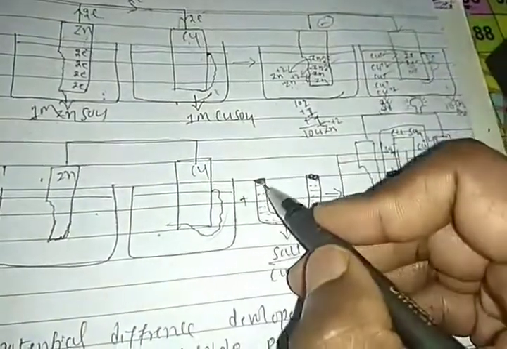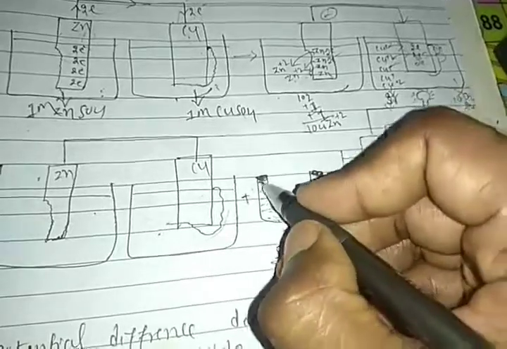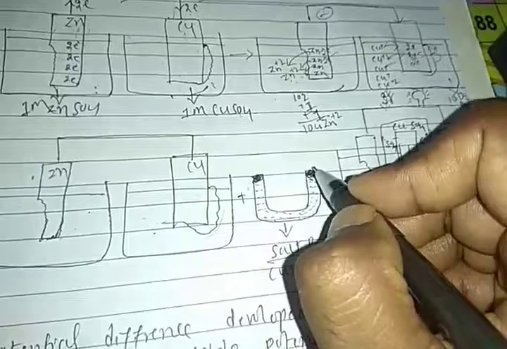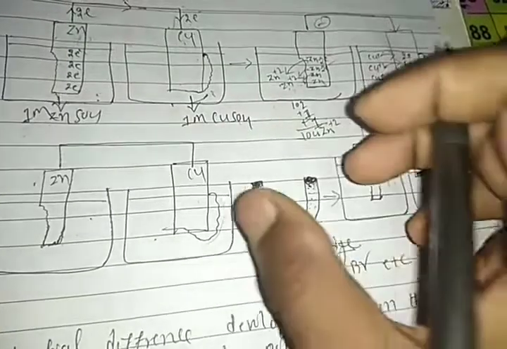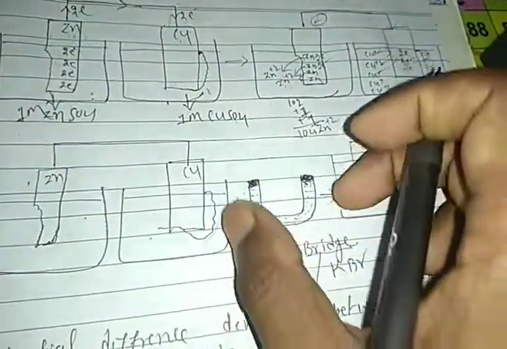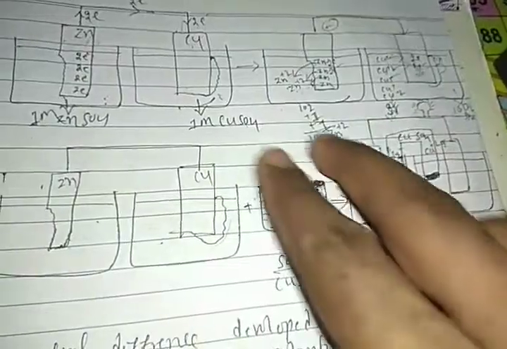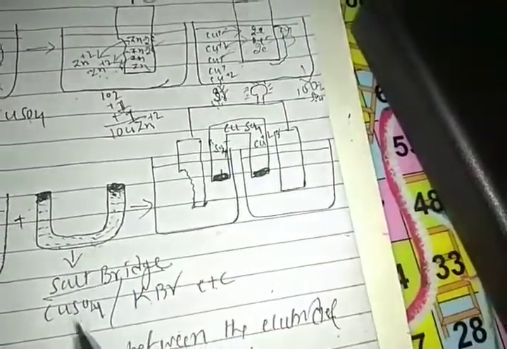This salt bridge has two mouths, one at each end. This mouth is plugged with cotton, right? Because the contents cannot fall down, for that purpose we plug it with cotton. So this U-shaped tube is introduced into the solution, right? Like this, the U-shaped tube is introduced here. We are using copper sulfate.